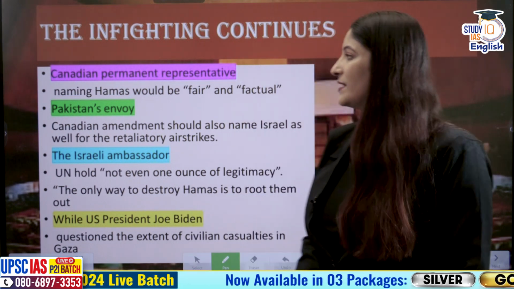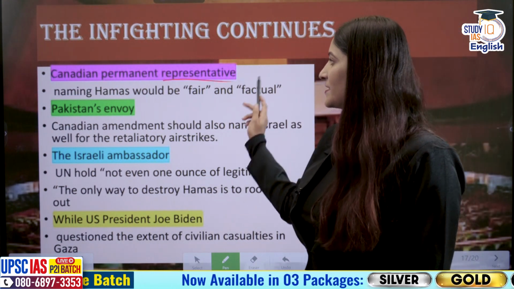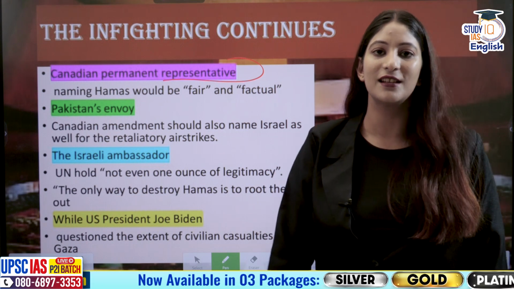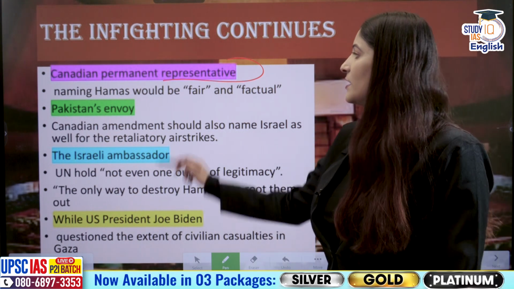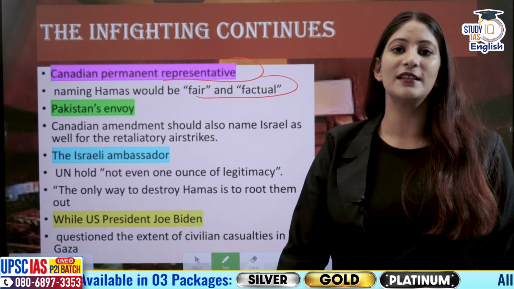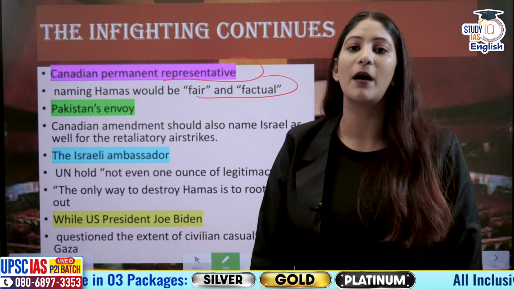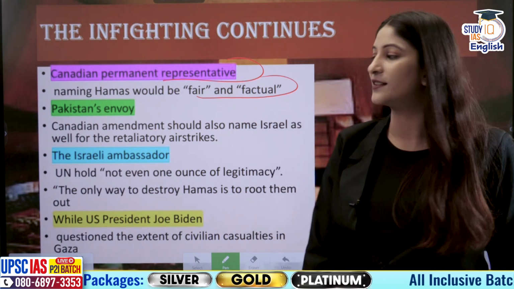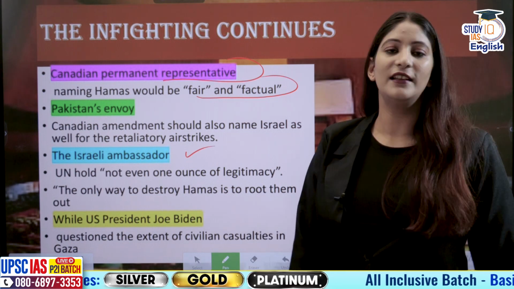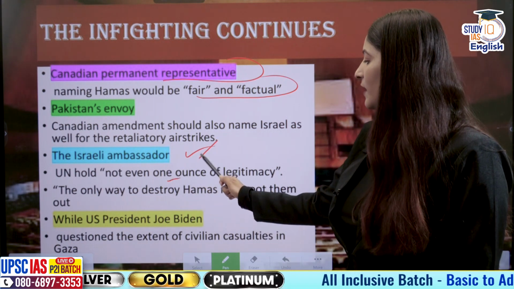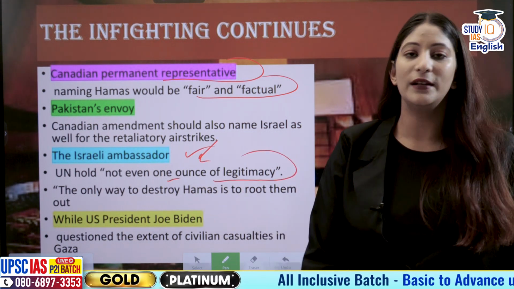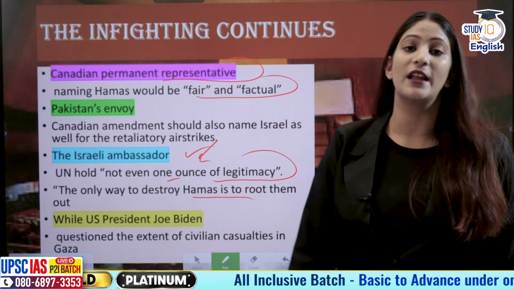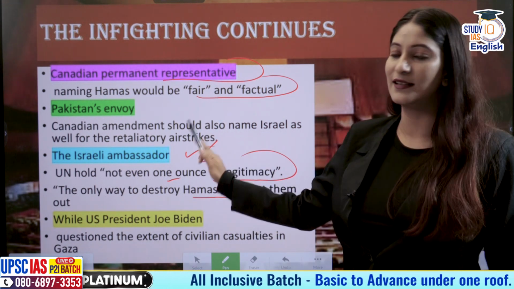Who is losing in the end? The civilians. Now, what is the infighting? The Canadian permanent representative says that in the resolution, naming Hamas would be fair and factual. But Pakistan's envoy says, if you are going to name Hamas, please also name Israel. The Israeli ambassador says that the UN doesn't hold even one ounce of legitimacy. The only way to destroy Hamas is to root them out. This is what Israel says.